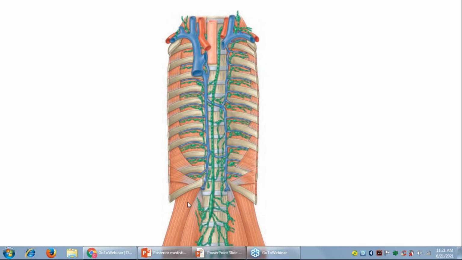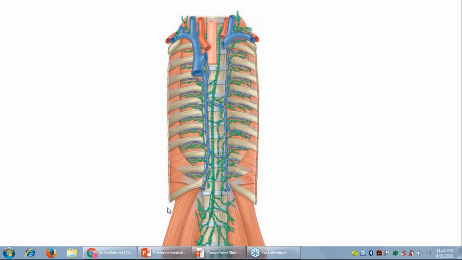It will be draining most of the body, and something important about this thoracic duct is that it drains the whole of the body except for the upper right quadrant. That is the right part of the thoracic cavity, head and neck, and the right upper limb.